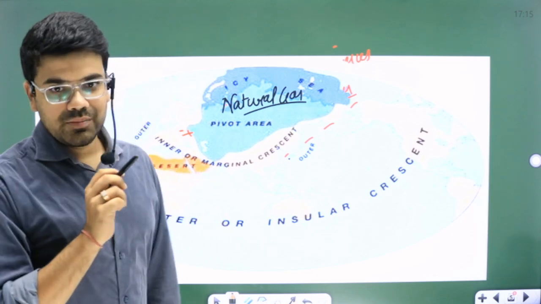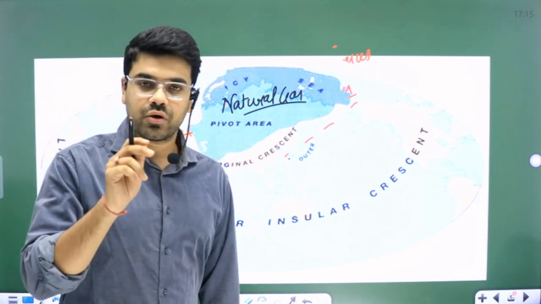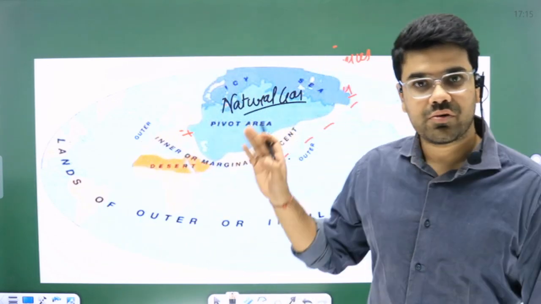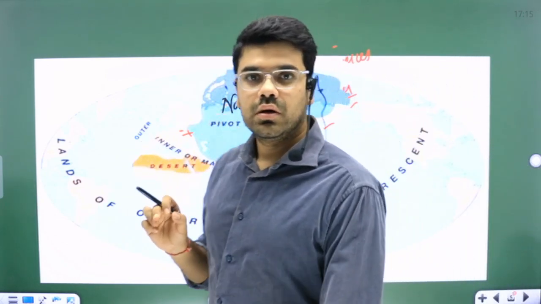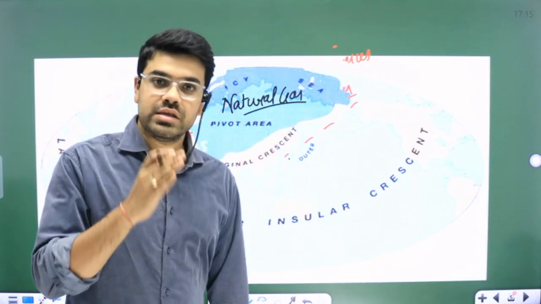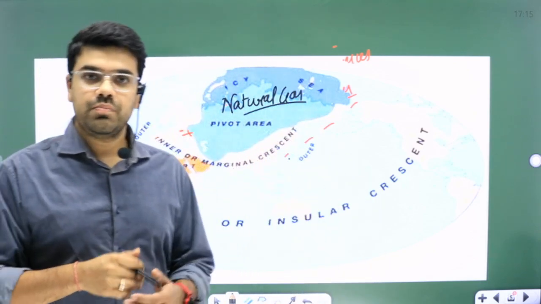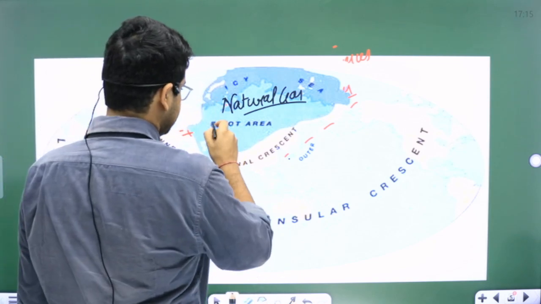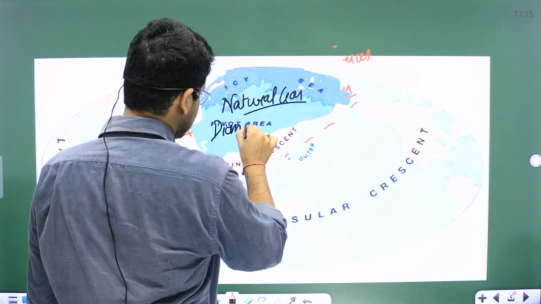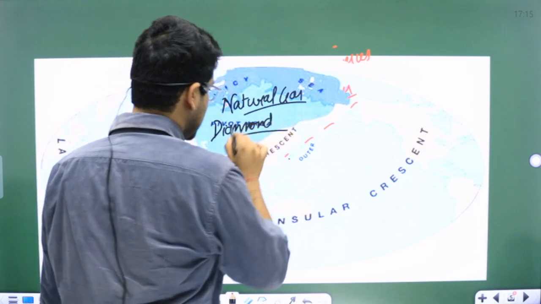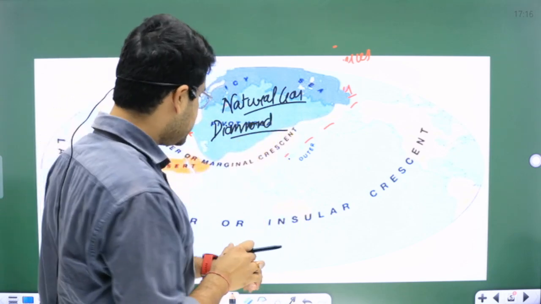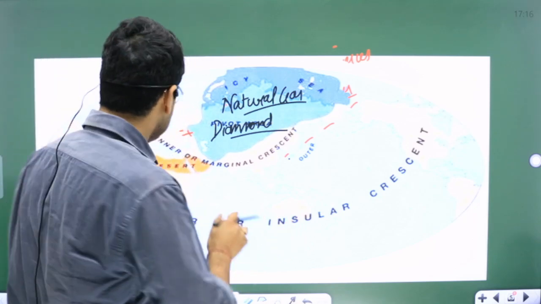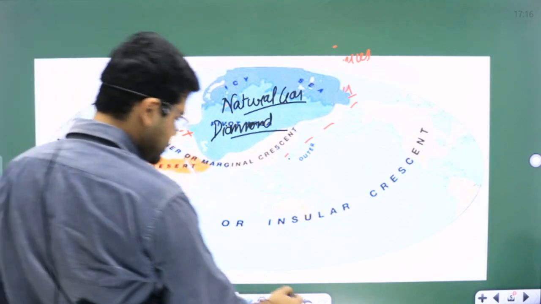If you see the contemporary example, you might have heard of the Nord Stream pipeline. It is the pipeline through which natural gas is supplied from the Russian Empire to the rest of Europe. It has recently been banned by Germany post the Russia-Ukraine war. Okay, the mines, diamond mines. Russians have a monopoly over the production of diamonds. All right, and what are the other examples as well?